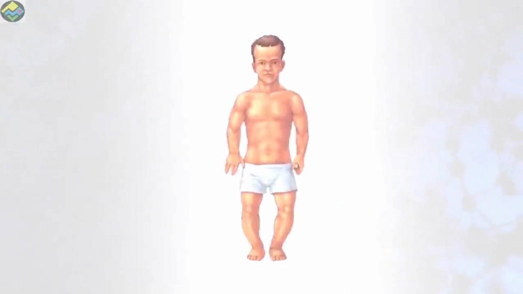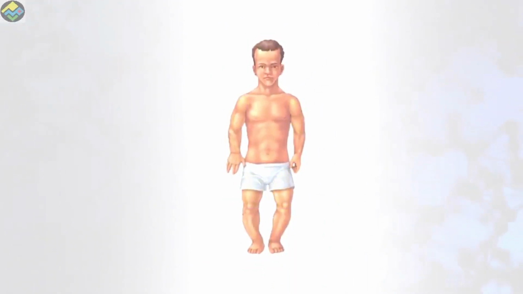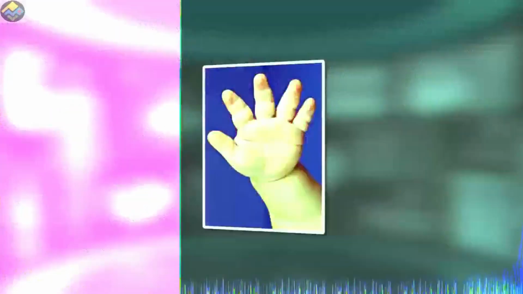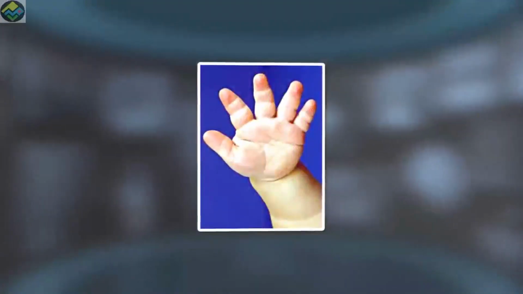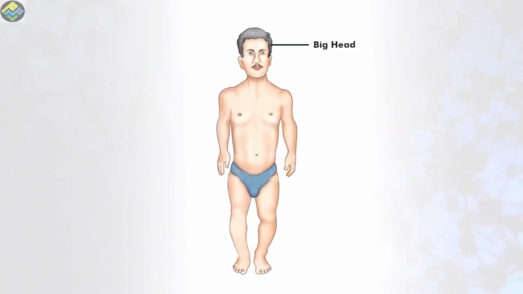Achondroplasia patients have an average sized trunk. Their arms and legs are short, especially the upper arms and thighs, in comparison to the body height. They also have short fingers in the hands and feet. They have a disproportionately large head compared to the body with a prominent forehead.